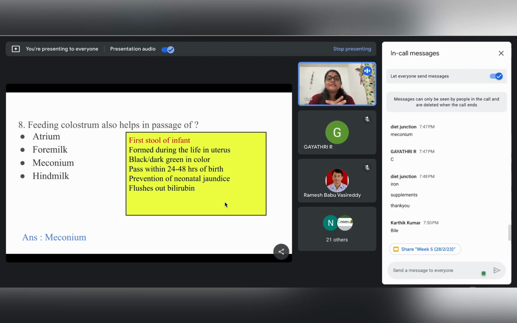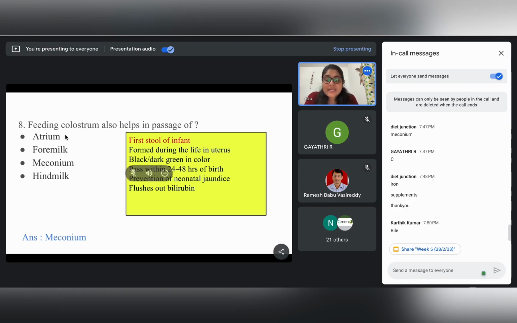This is a complication which happens immediately after the delivery. As I've just said, it's called meconium aspiration syndrome. If anybody is interested, you can go through the different sources available online also.